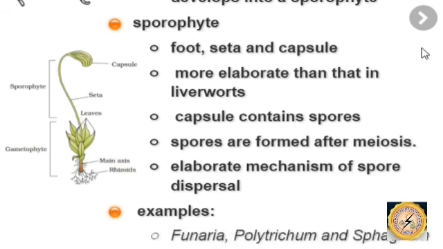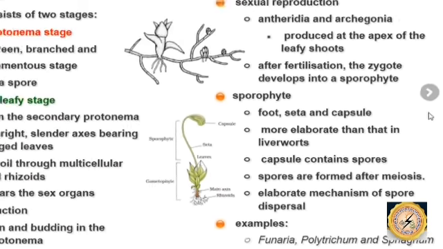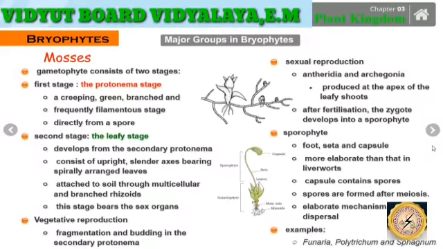A few of the basic examples are Funaria, Polytrichum and Sphagnum. So that is the entire thing about the bryophytes, and its two major groups, that is the liverworts and the mosses. Well, in the next class we shall discuss in much detail one more new and exciting group of the plant kingdom. Thank you very much.